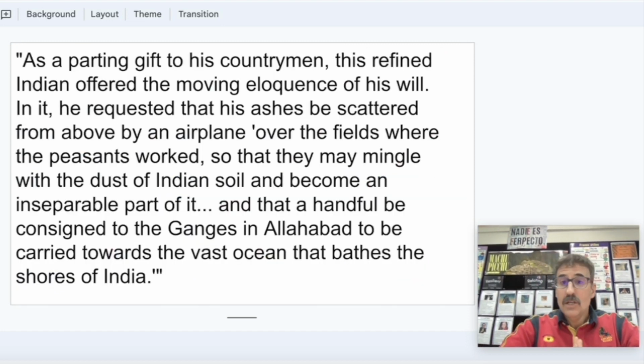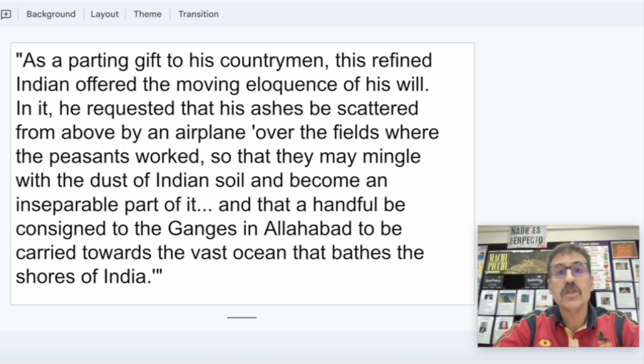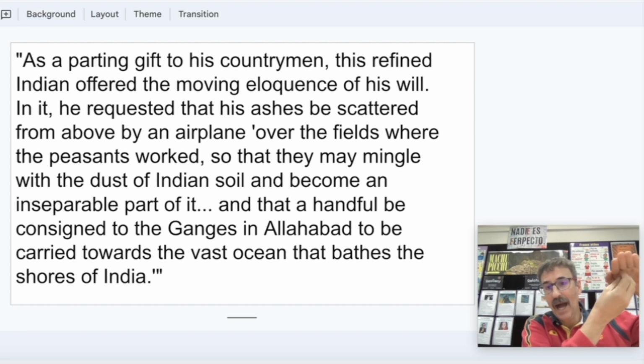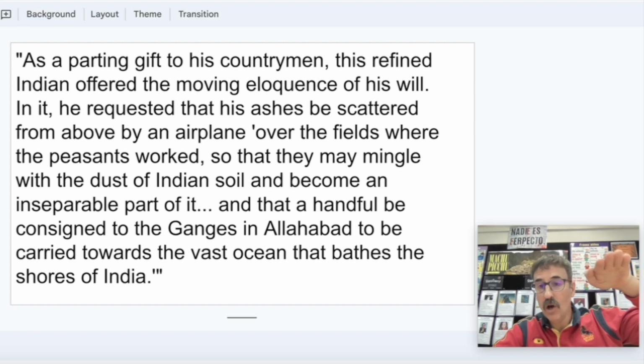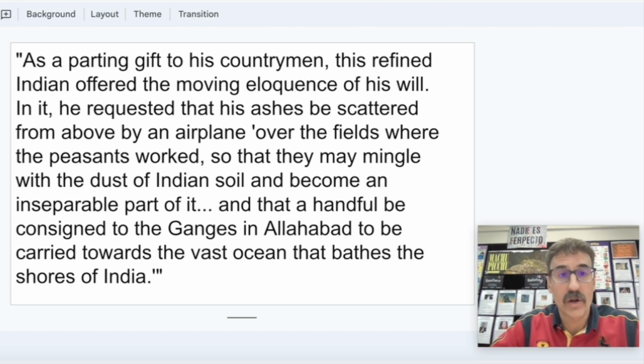Bien. So why am I talking about Nehru and Allahabad and Sangam? Because first, Nehru comes from this city, Allahabad. And second, when he died, he said, put my ashes in a plane and throw them over the fields where the farmers are working.